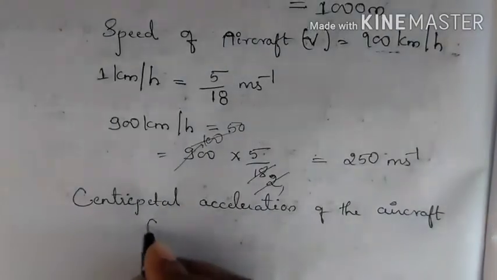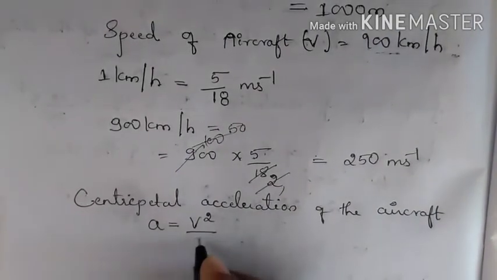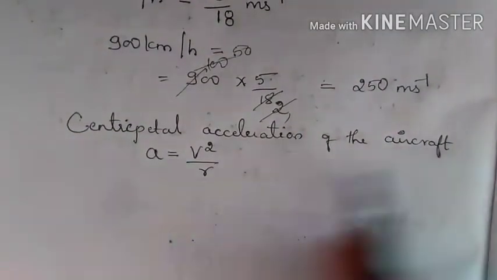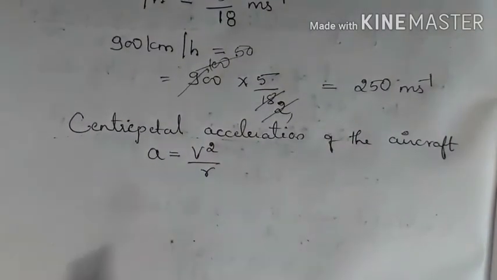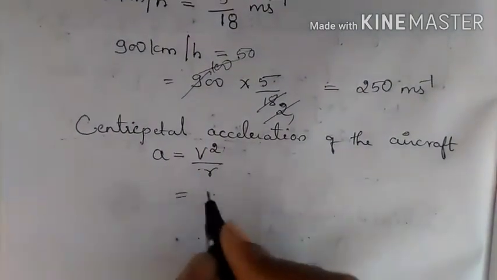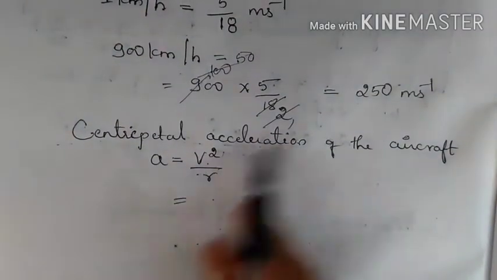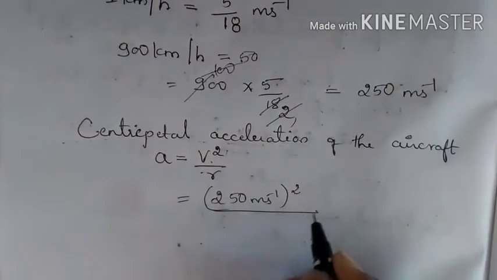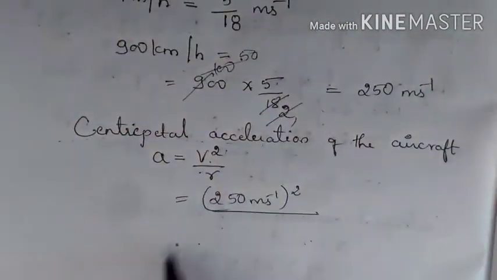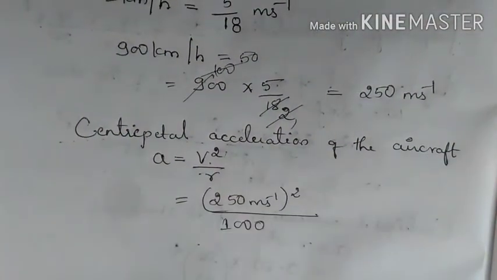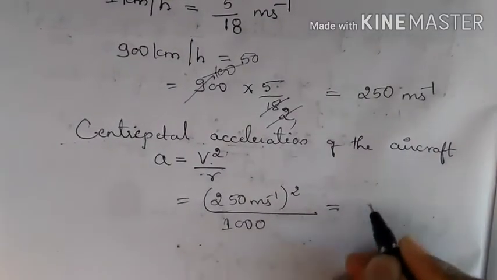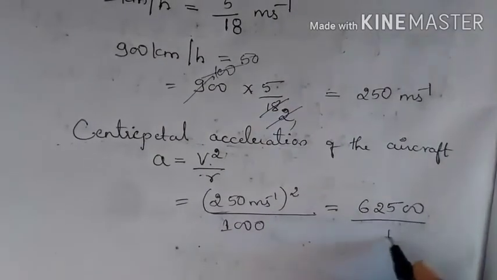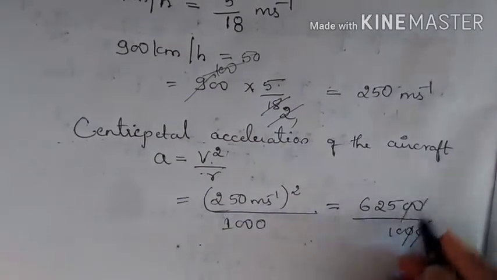So A is equal to V square by R. The aircraft gets a centripetal acceleration of V square by R. So we know V is 250 meters per second, whole square, divided by R, which is 1 kilometer, that we have converted to meters, that is 1000. If you solve, 25 twos are 625 and there come 2 zeros, and 1000. The zeros will get cancelled.